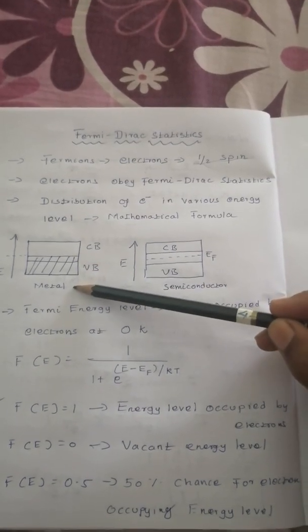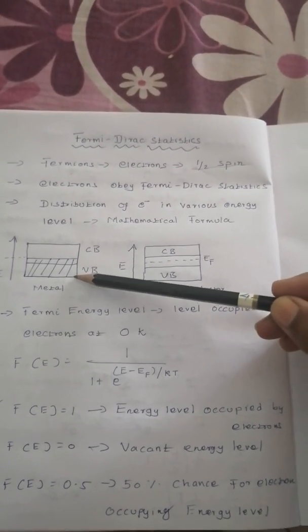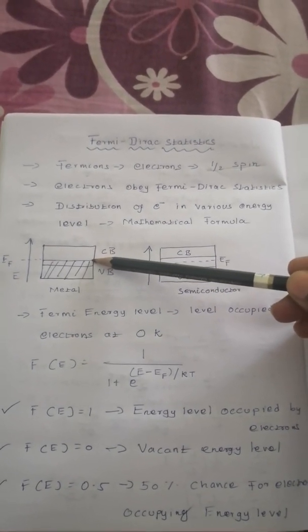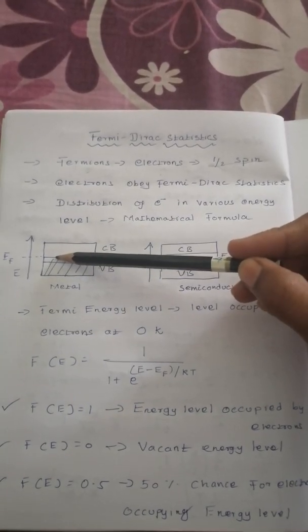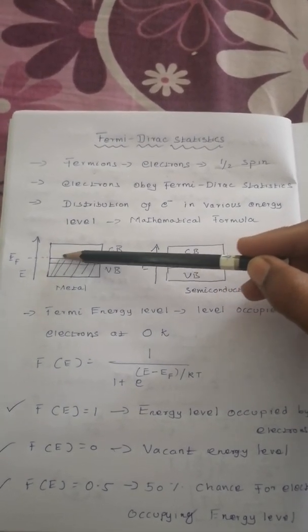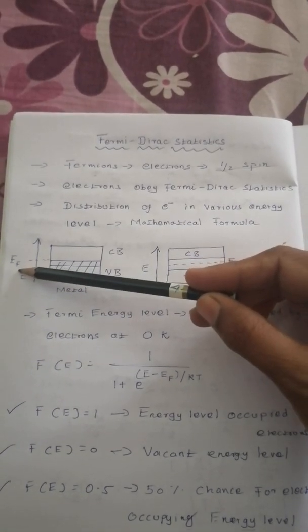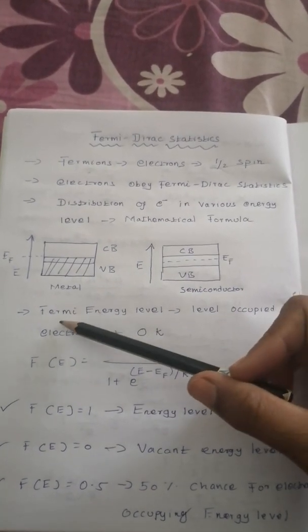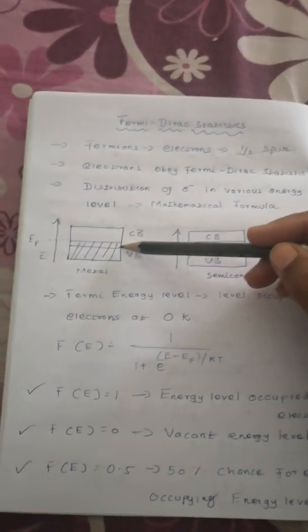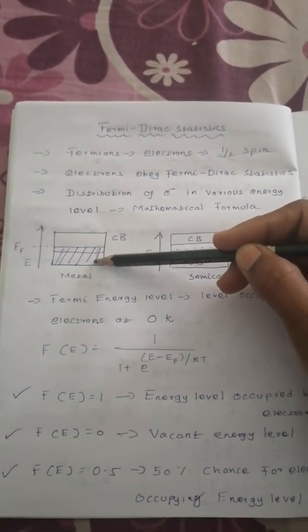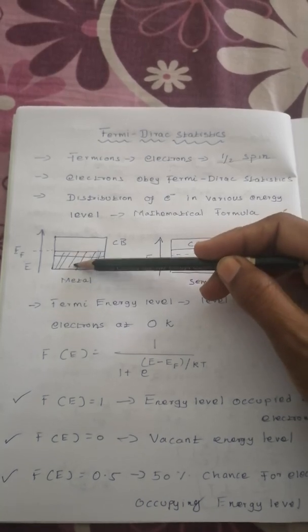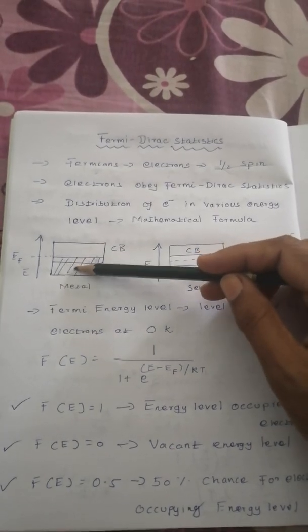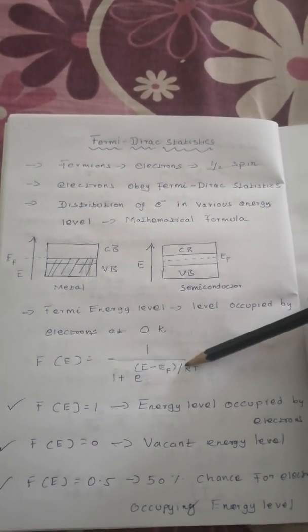Now see here, in metal, the valence band and conduction band overlap with each other, and in the valence band, up to this level the electrons are filled. So this level is the maximum level, the maximum energy level the electrons fill at 0 Kelvin. That is known as the Fermi energy level. This is how the electrons are distributed throughout the energy levels. So the Fermi energy level will tell you the distribution of electrons in all energy levels in mathematical form.